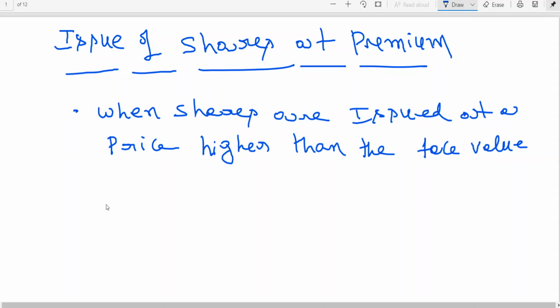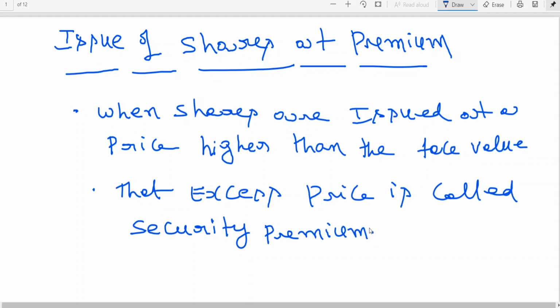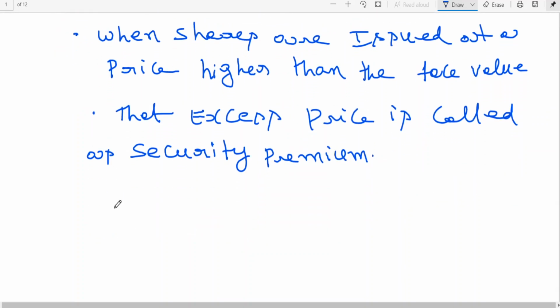And you know that excess price is called security premium. That excess price is called security premium.